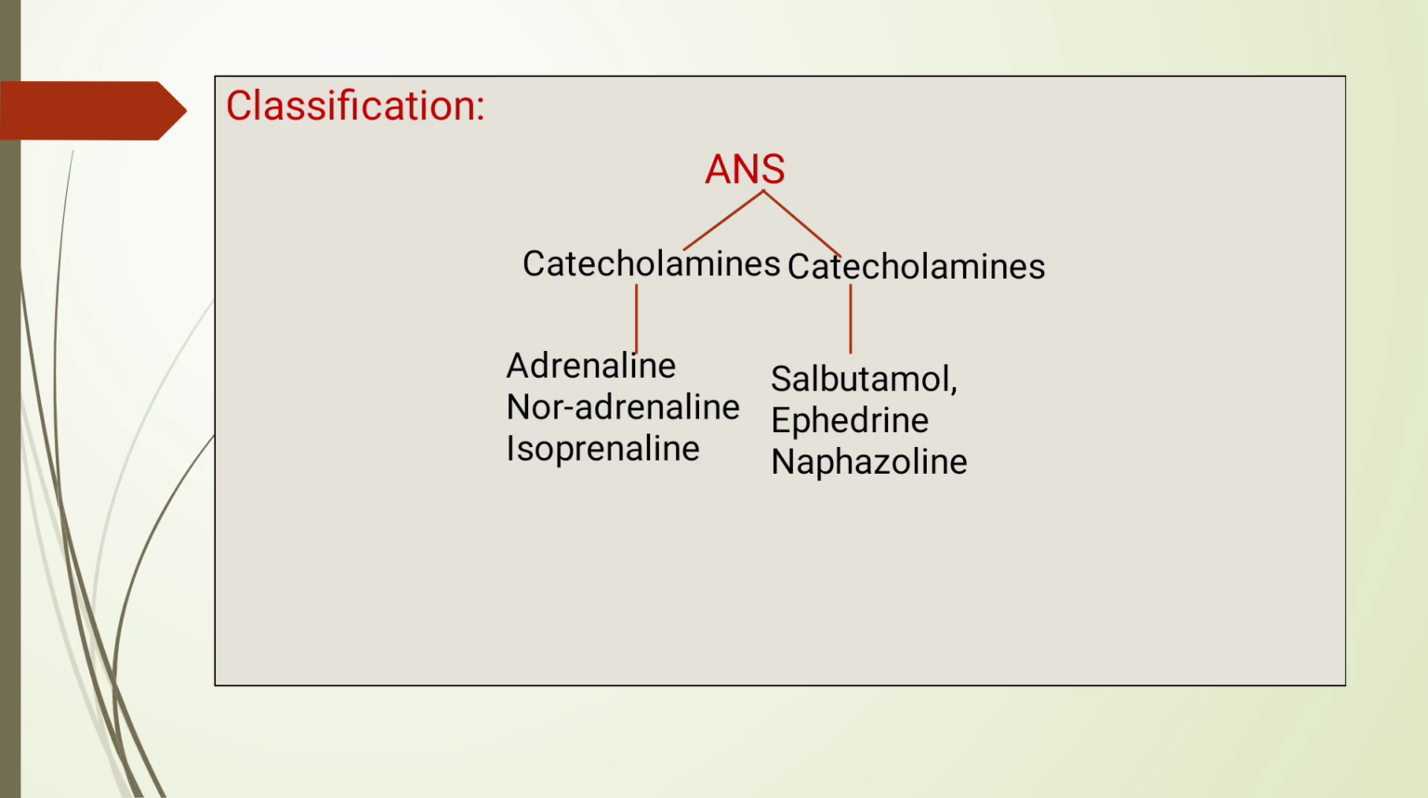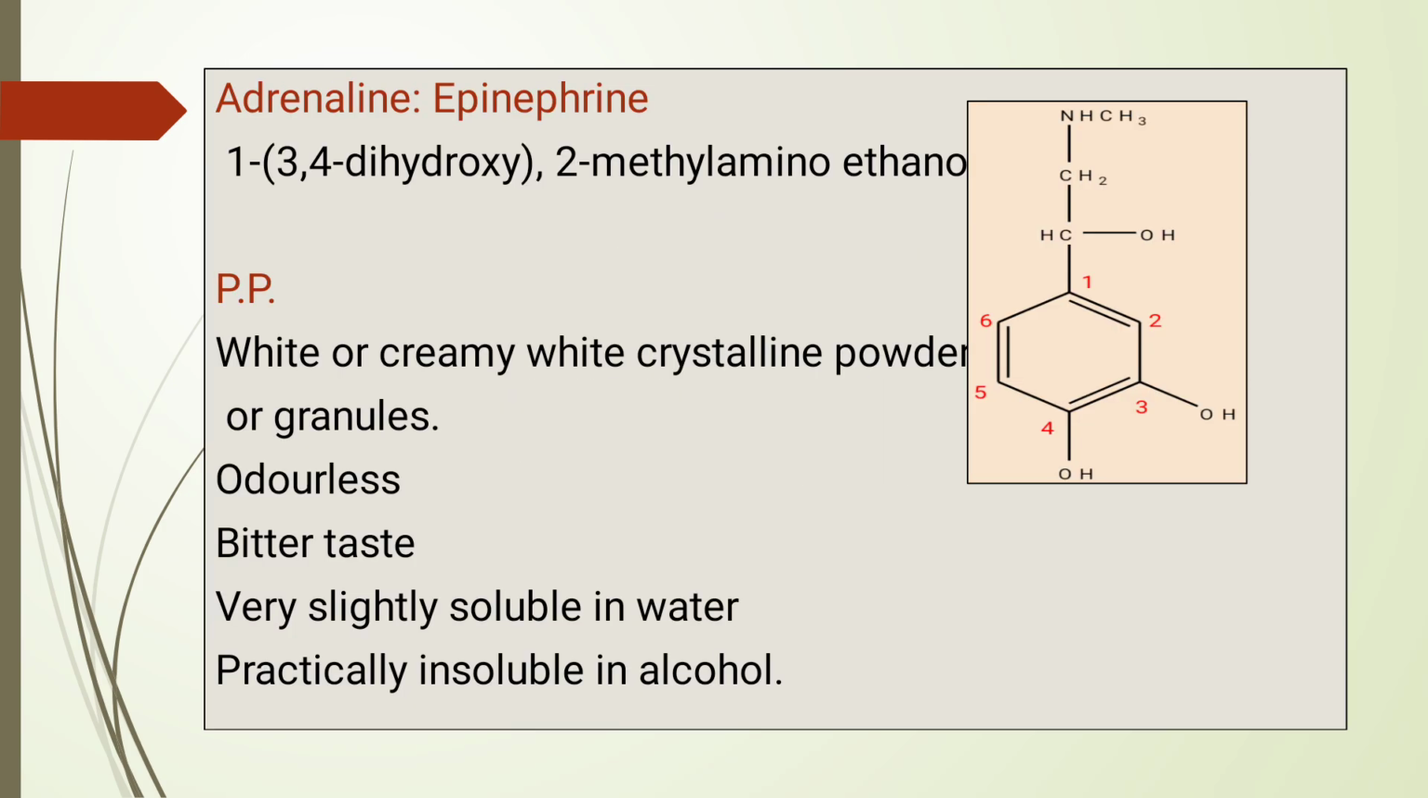Next is the classification of these adrenergic drugs. They are classified into two: catecholamines and non-catecholamines. Catecholamines have a catechol nucleus in their structure. Examples are adrenaline, noradrenaline, isoprenaline. Non-catecholamines do not have a catechol nucleus in their structure, for example salbutamol, ephedrine, naphazoline.